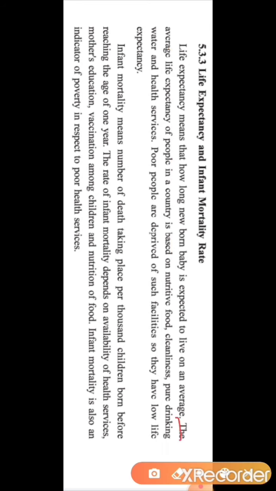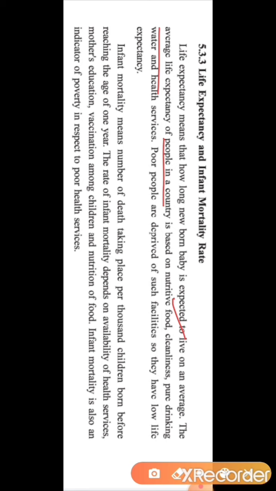The average life expectancy of the people in a country depends on the following things. It depends on nutritious food, cleanliness, pure drinking water and health services. So here it is said that the life expectancy of the people in a country depends on what kind of food they are consuming.